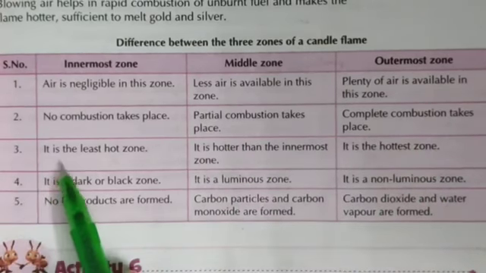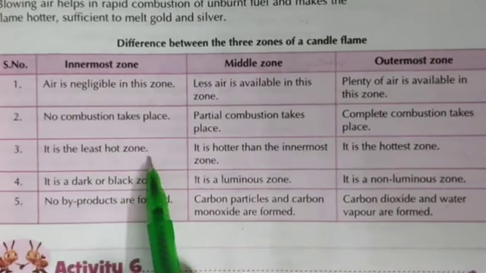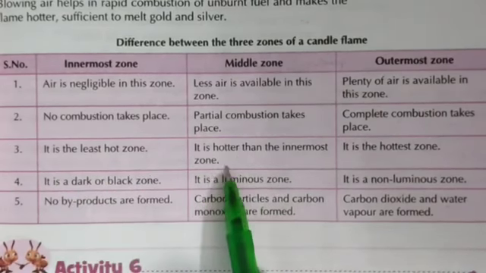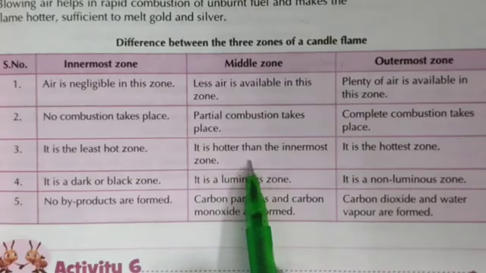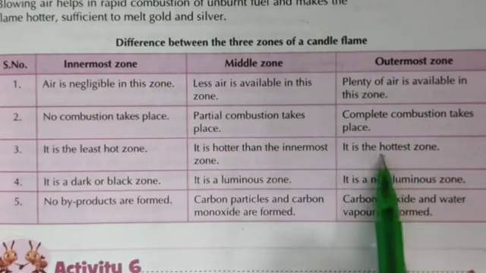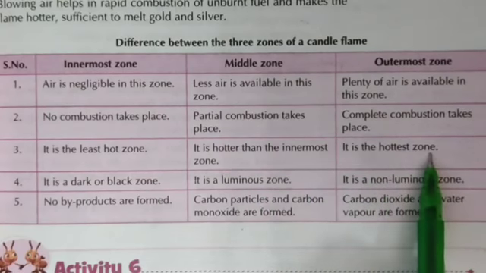Third, the innermost zone is the least hot zone. The middle zone is hotter than the innermost zone, moderately hot. Outermost zone is the hottest zone.